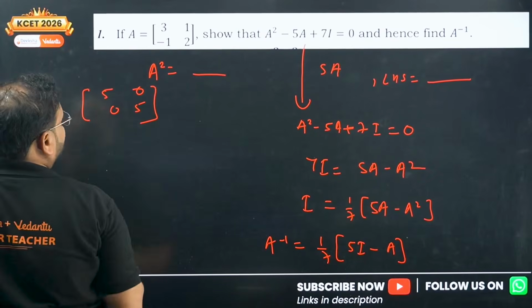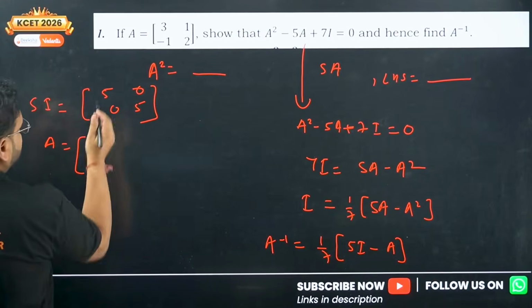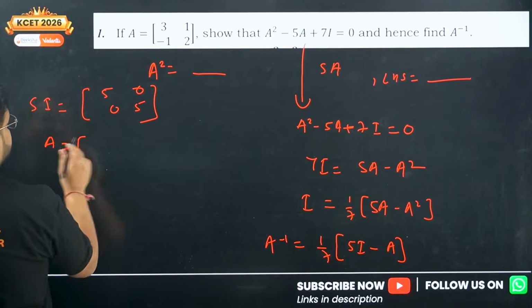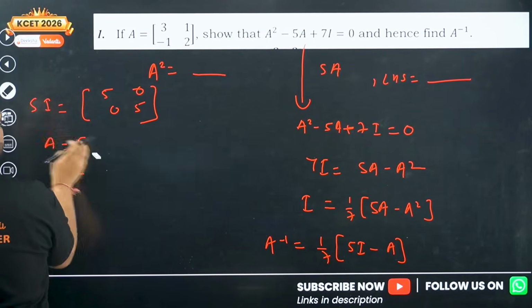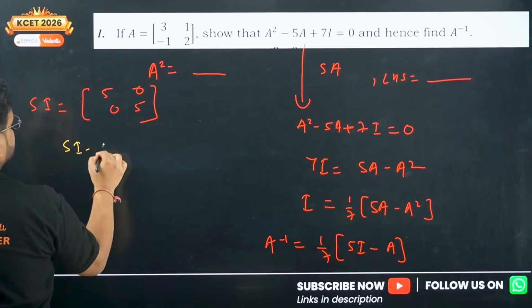5005 is your 5i. What is a? Check here, the a value is given also. If you subtract them, if you subtract these two, we'll have the answer. So 5i minus a will be what?